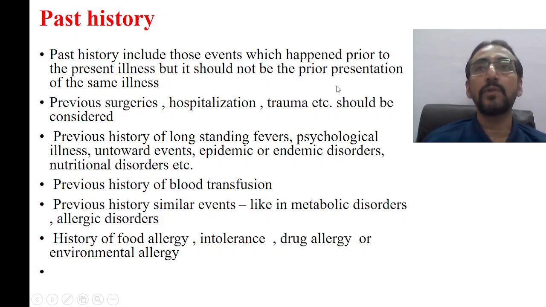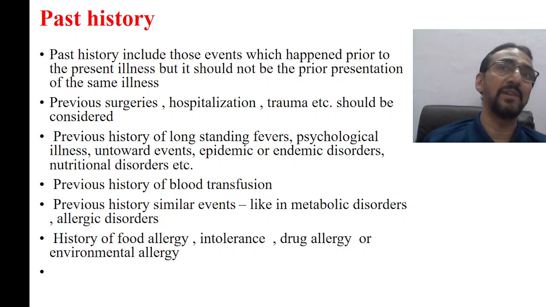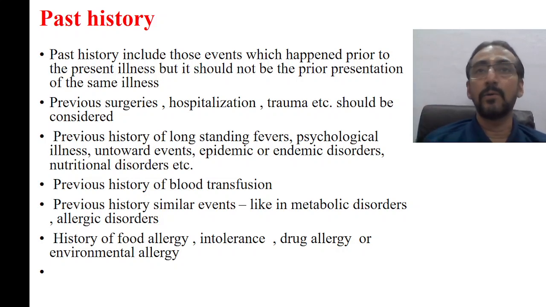So what you have to take? The previous surgeries. For example, presently the child has incontinence of urine, and previously there is a history of surgery for meningomyelocele. Now this past history is very significant, because we know that the incontinence of urine is actually because of the meningomyelocele, where the bladder-emptying nerve or lumbosacral plexus has been injured, which is a very common complication of meningomyelocele. So now this past history has so much significance.